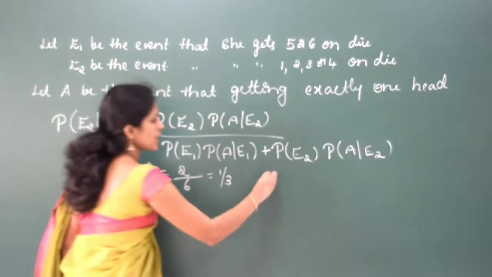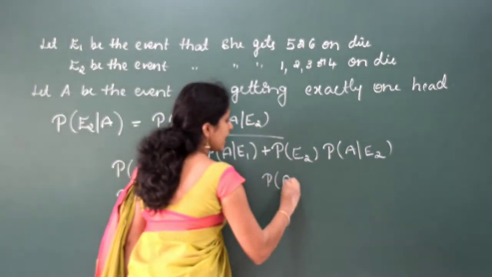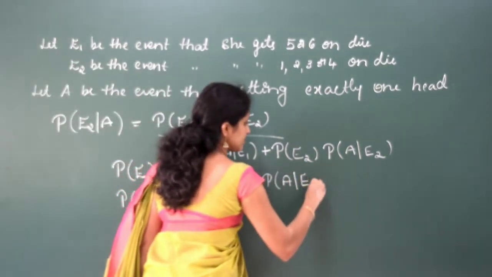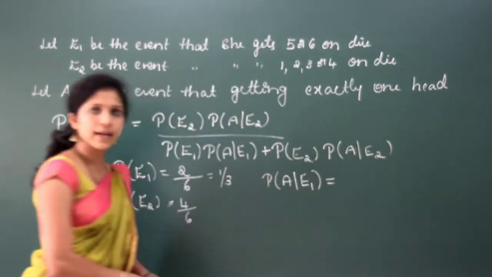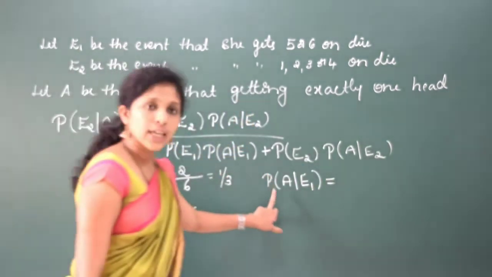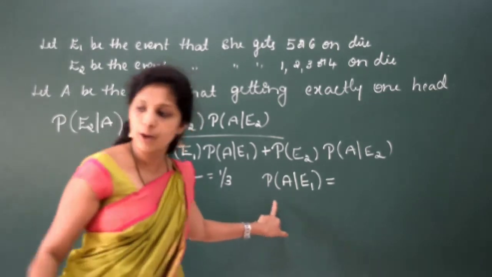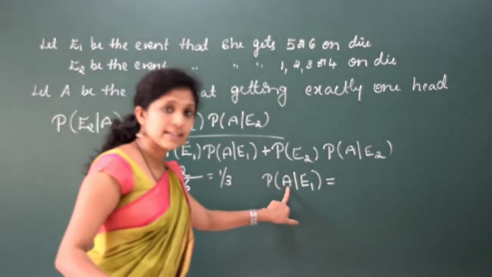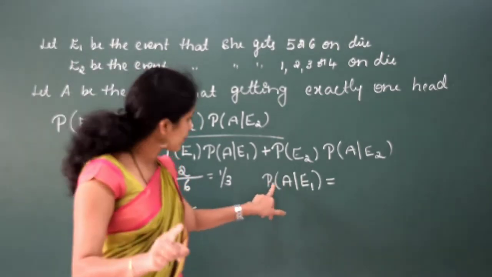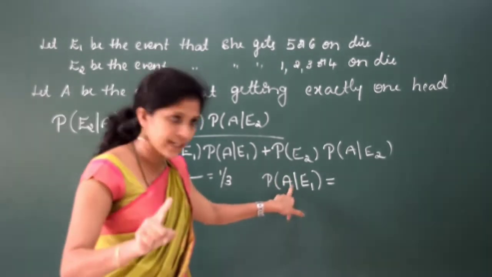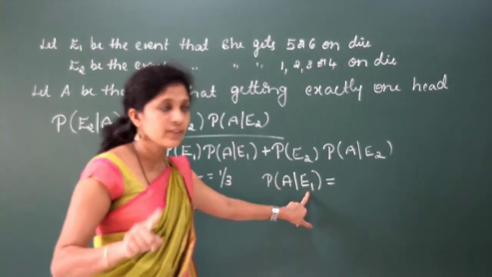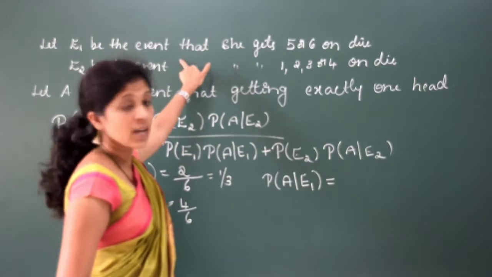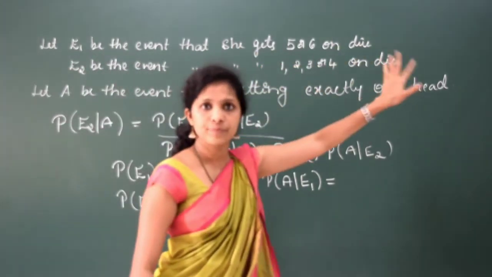Next we need probability of A by E1. Try to understand this. You are finding the probability of getting exactly 1 hit, given that E1 is given, that means she got 5 or 6 on a die. Is it clear?